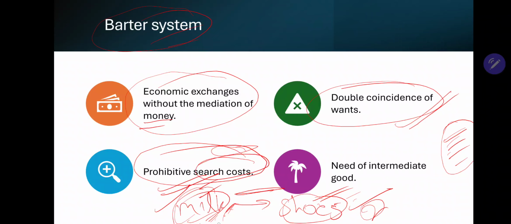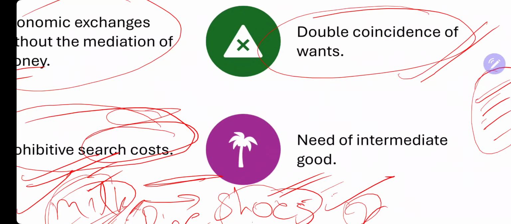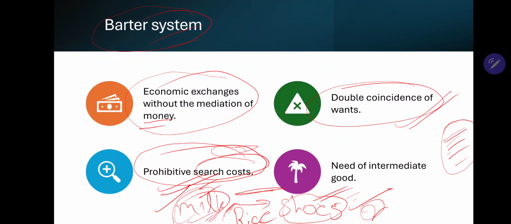Rather than directly selling milk for shoes, what our milkman can do is sell his milk for some rice, and take this rice and buy shoes. The shoe seller can also sell the shoes for some rice, making rice an intermediate good, right?